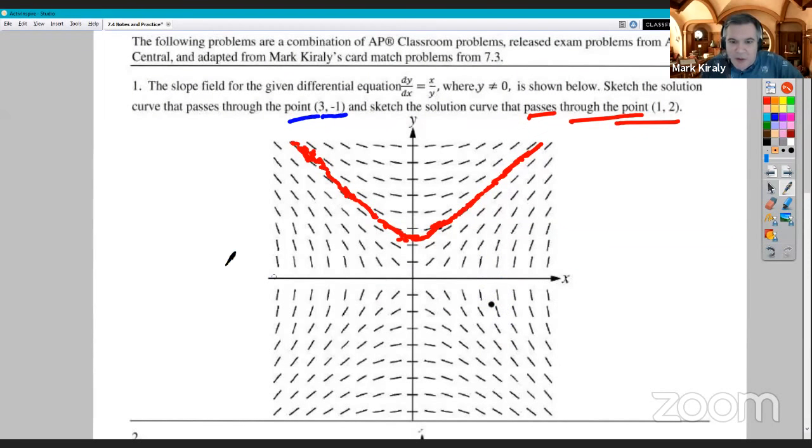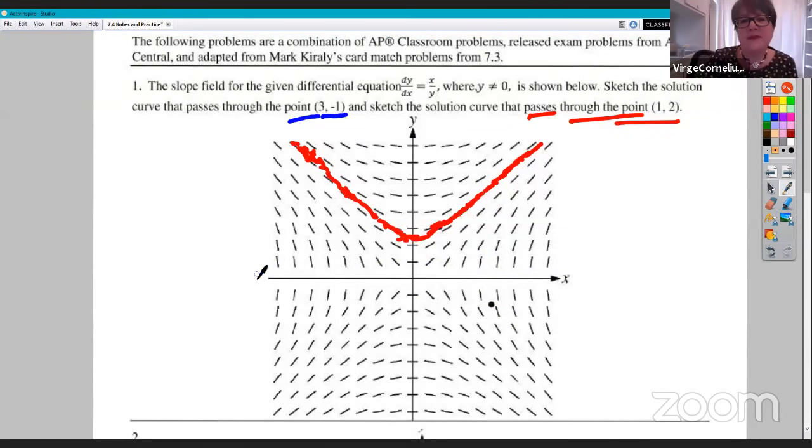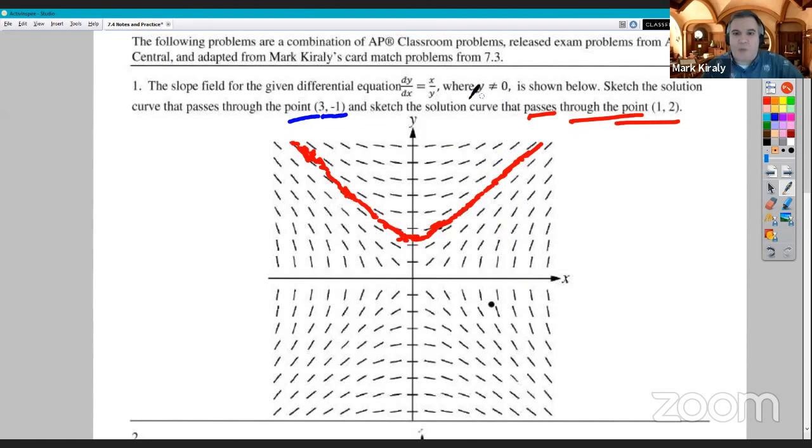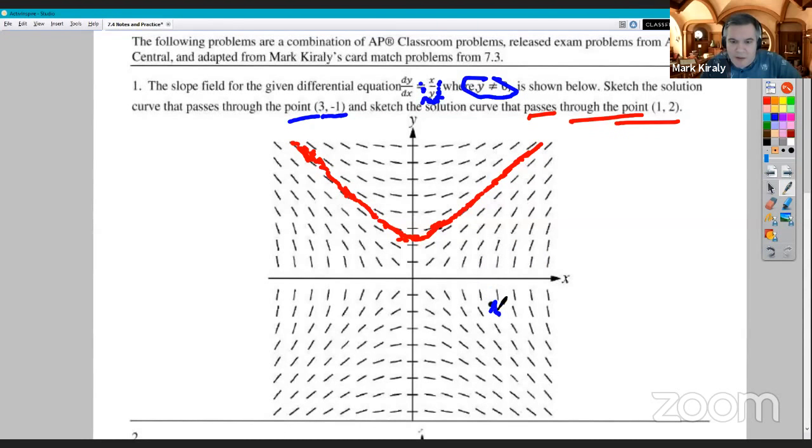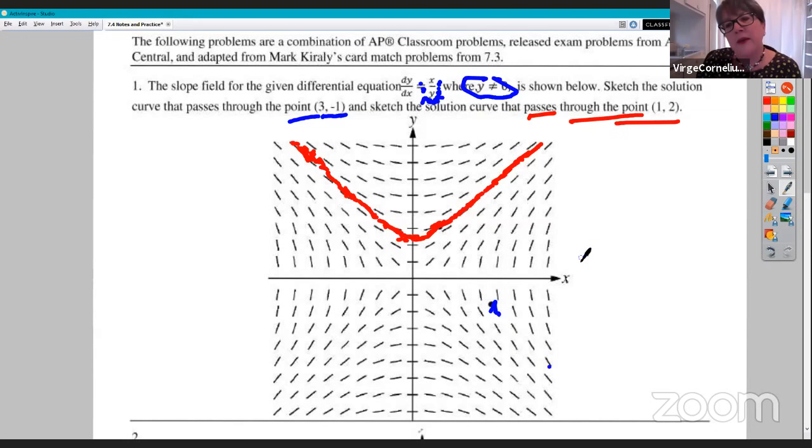And then we've got this issue here all along the x-axis. What do you notice, Verge? Seems like there's no little horizontal line segments at all. And why is that? It's because y is not equal to 0. And even if we weren't told that, I see dy/dx equals x divided by y, and division by 0 is not defined. So there can be nothing on the y-axis. Yeah. So when you do that little connecting with that point, it's going to have to stop at the y-axis.